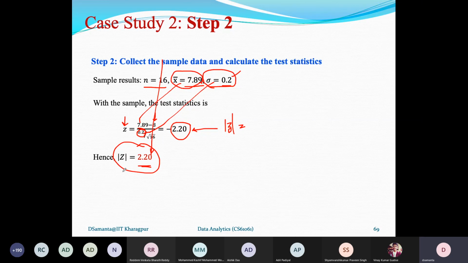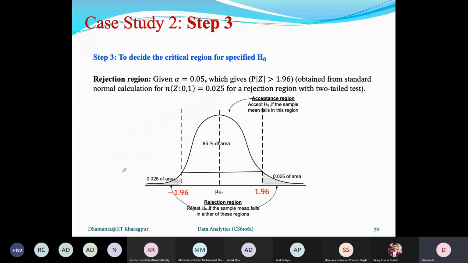We have to see what is the Z value for which the probability corresponds to alpha. From the Z table, for alpha equals 0.05, the critical value can be read from the table as 1.96.